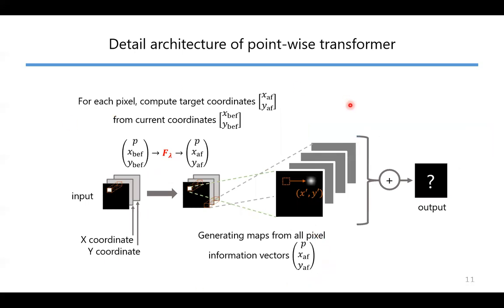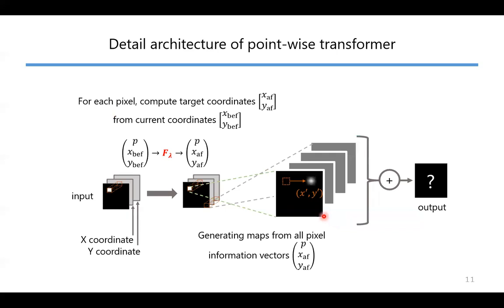And this depicts the end-to-end flow of pointwise transformation. For each pixel, we compute target coordinates X_f, Y_f from current coordinates X_bef and Y_bef. And from each pixel, we generate maps as shown in the previous slides.